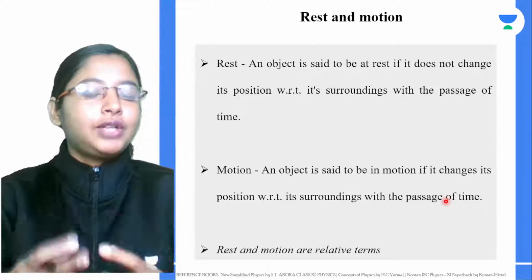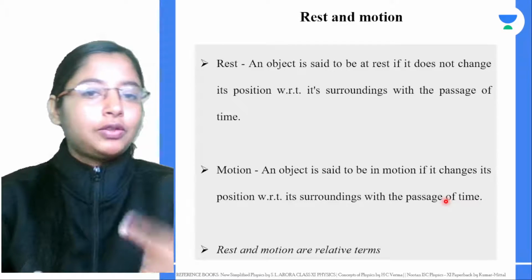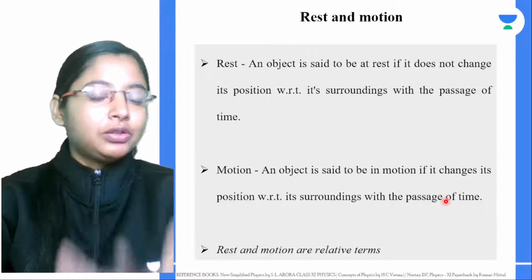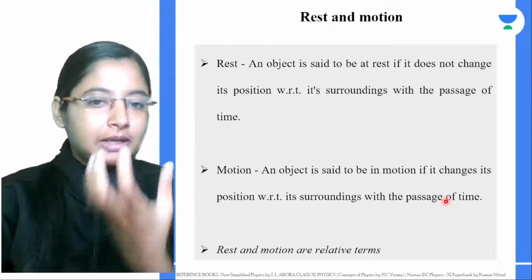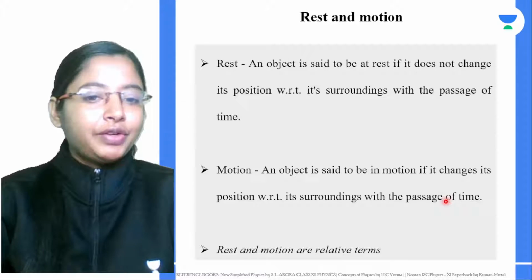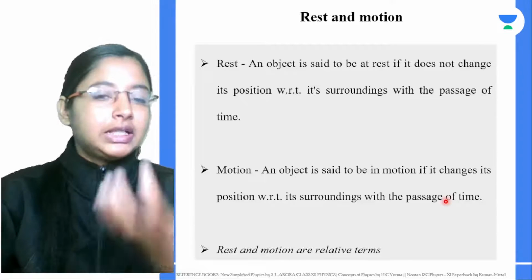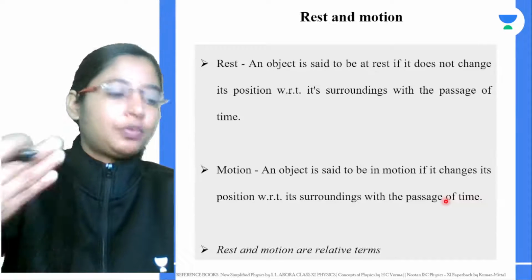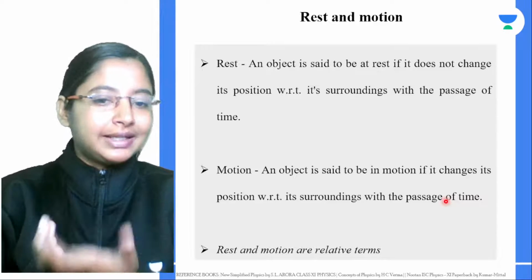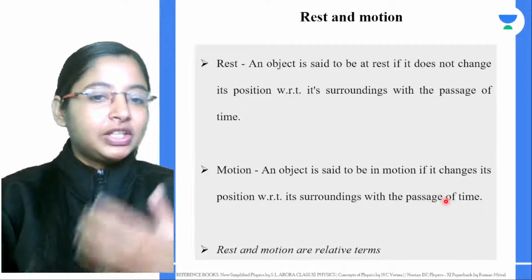Because if you look at us, we are on earth, and the earth is moving, going around the sun, which is again going around in the galaxy. So anywhere in the universe, absolute rest or absolute motion is not possible. That concept is not there. But whenever we study rest and motion, we study it with respect to another object. So rest and motion are called relative terms, because we study rest and motion with respect to another object.